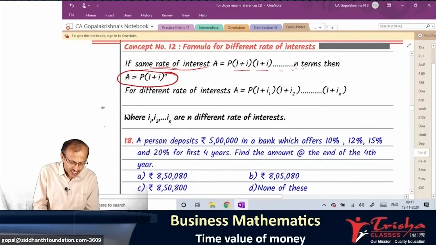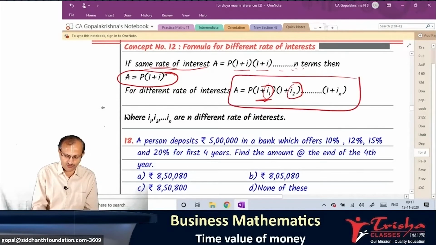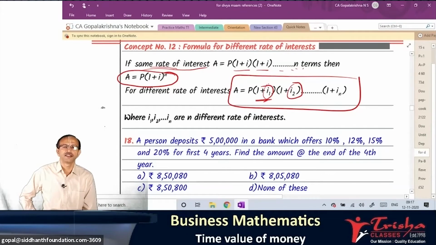If there are different rates of interest, I1 first year interest rate, I2 second year, I3 like that, n years. So all of you write down this formula. All of you writing down, no? Some boys and girls, some are very lazy. Sir, you are giving the notes, it is there. No, you have to write, otherwise you will forget.